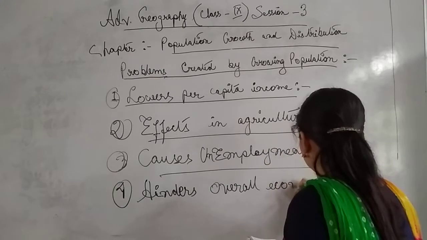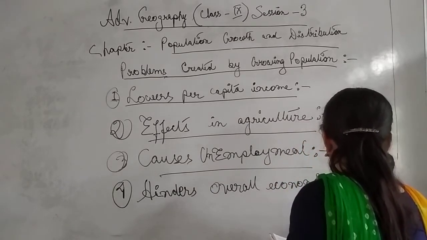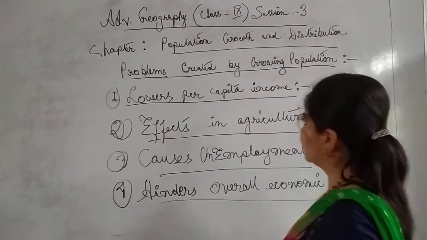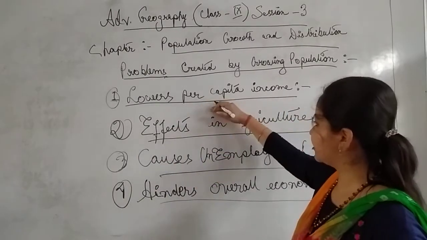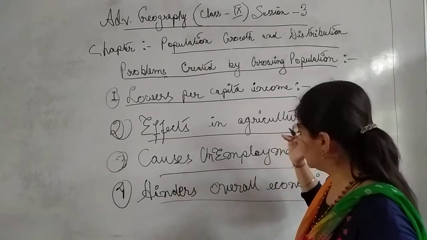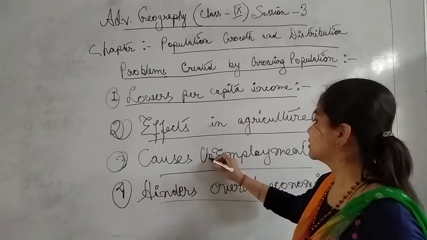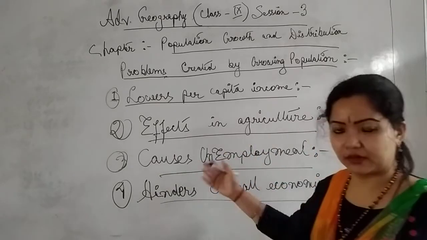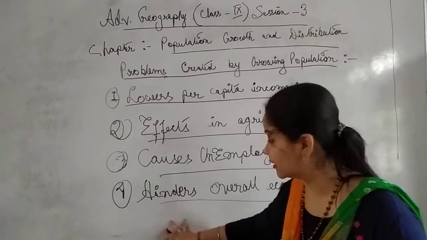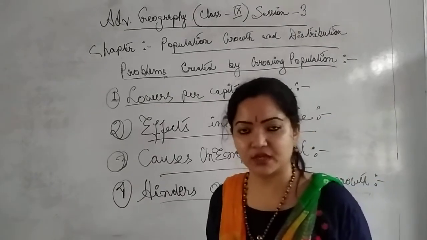Hinders overall economic growth. High growth rate of population also hinders overall economic growth. It will impact per capita income, agriculture, and the employment sector, that means it will cause high unemployment. Obviously it will create a barrier, it will hinder, it will obstruct the economic growth of a particular country. Is it clear?